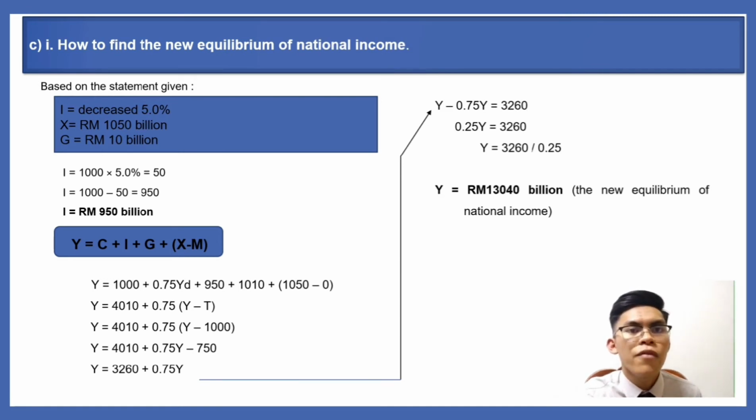After that, we just apply it to the formula, which is Y equal to C plus I plus G plus X minus M. Before that, you must know the consumption function is still the same. So after you do the calculation, you will get the final answer Y equal to 13,040 billion, which is the new equilibrium of national income.